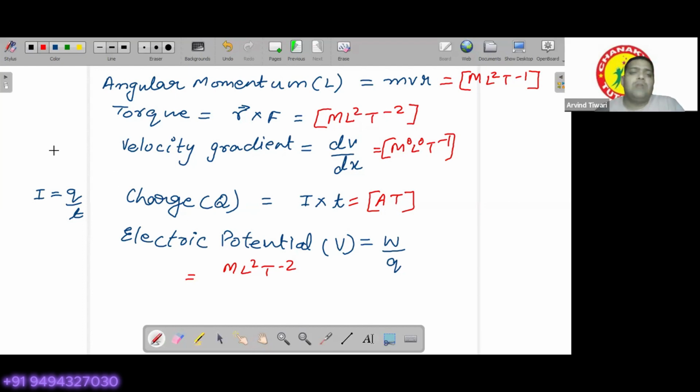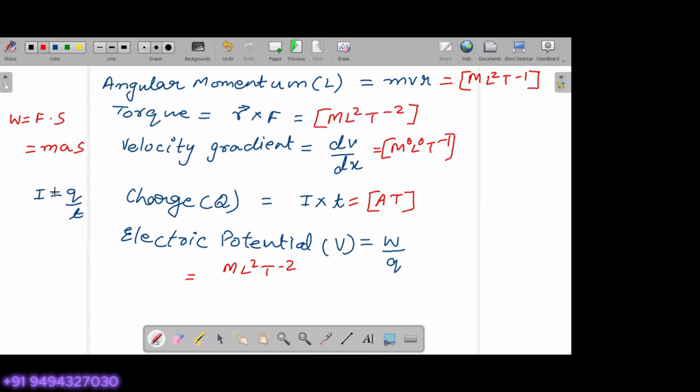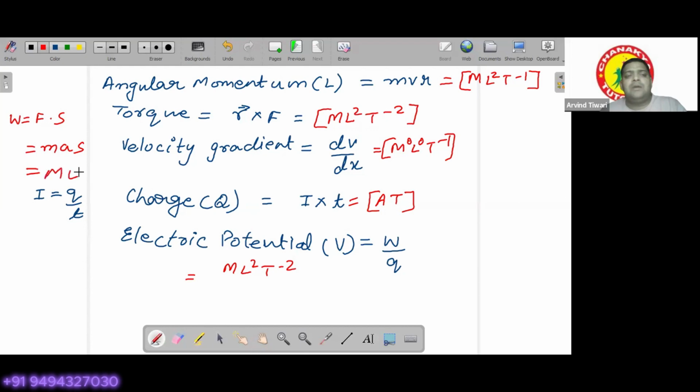So if I ask you what are the dimensions of work, maybe you have forgotten. Just go a little back. Write down for work: force multiplied by displacement. Force can be written as mass into acceleration, so work will be M A S. In this way, we find for work M L T minus 2 and L, and you will be getting M L2 T minus 2 for work. Divided by charge, and charge is represented by A T.